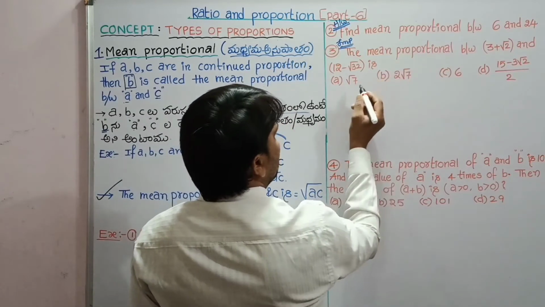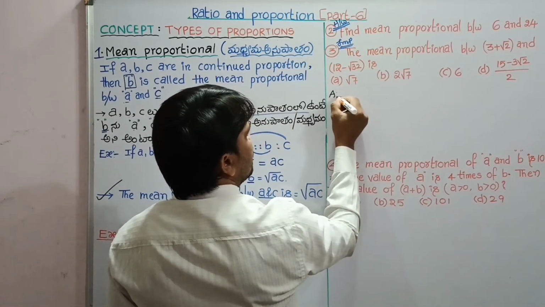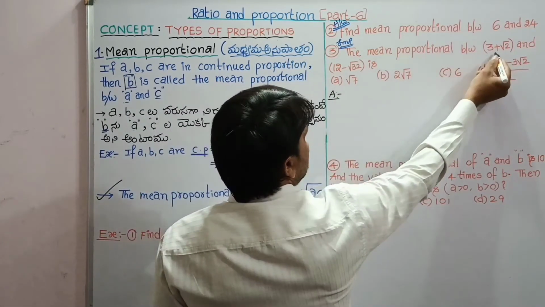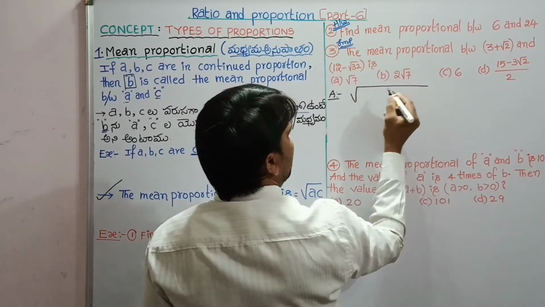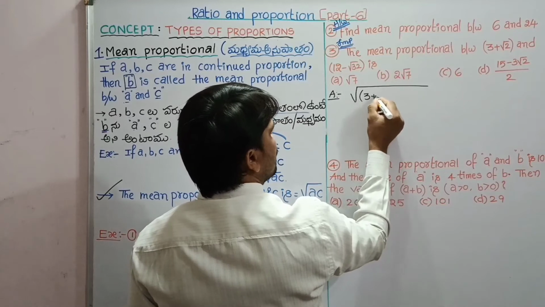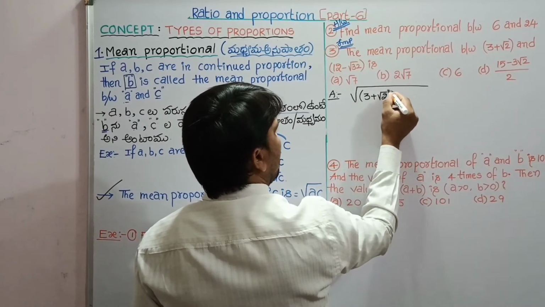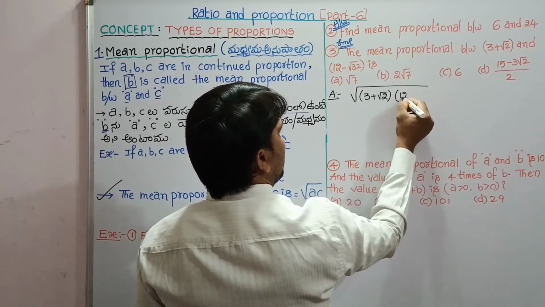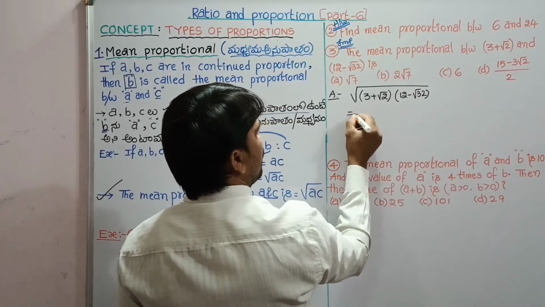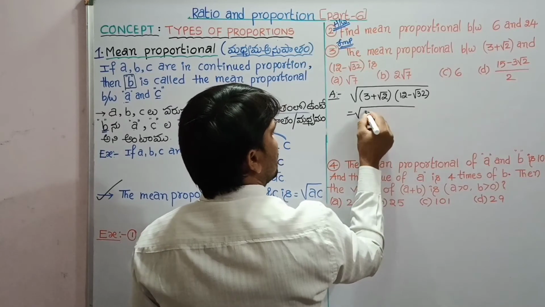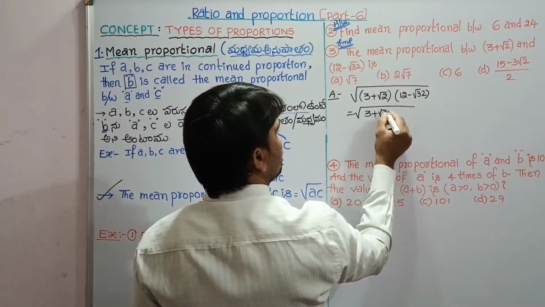The same way, the mean proportional between 3 plus root 2 and 12 minus root 32 is under root of their product: 3 plus root 2 of 12 minus root 32.